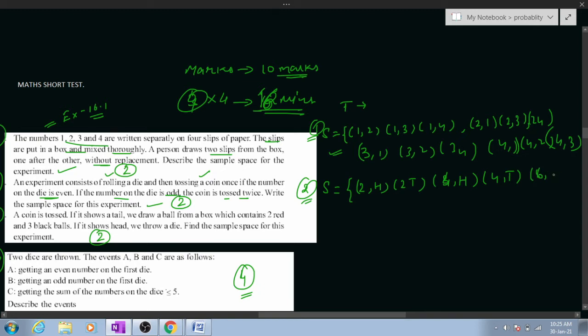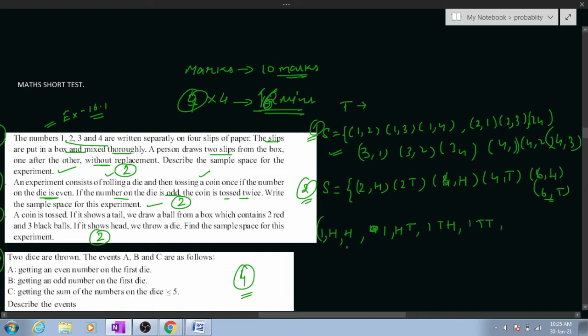The total how many sample spaces will you get? How many elements will be there in the sample space? When you have an odd number, then it can be head or tail. If it's 1, it can be head head, head tail, then again for 1 tail head, then for 1 tail tail.